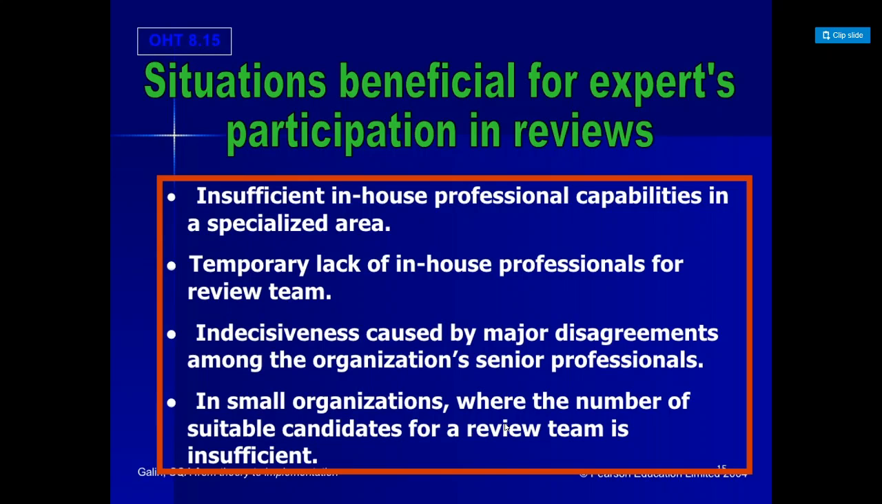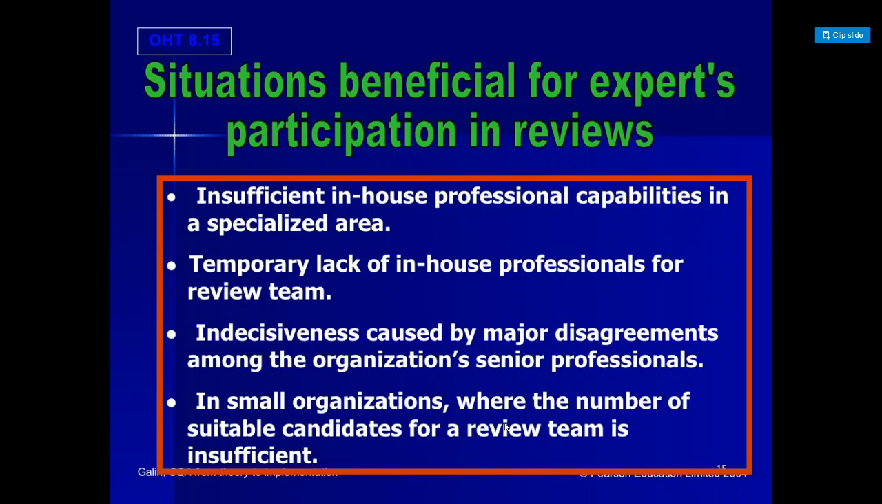Also, if there is a temporary lack of professionals in the review team, or the people are not equipped with the skills they need, then you can have an expert. Then there is indecisiveness caused by major disagreements among the organization's senior professionals. If inside the organization you are not ready to agree on one term for the project, then you can have expert advice from outside. And if it is a small organization and there are no people who are expert in reviewing, in that case also you can have experts from outside look into your system.